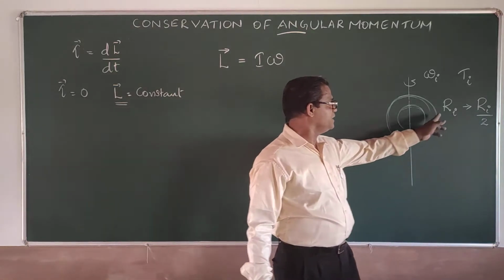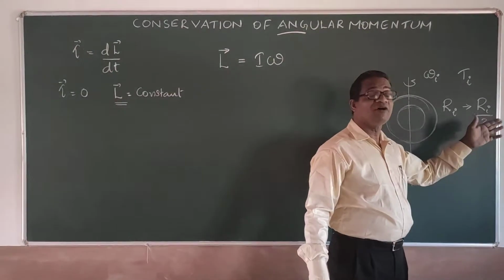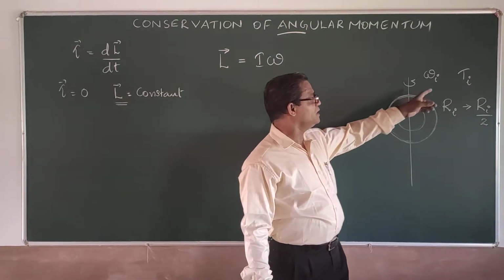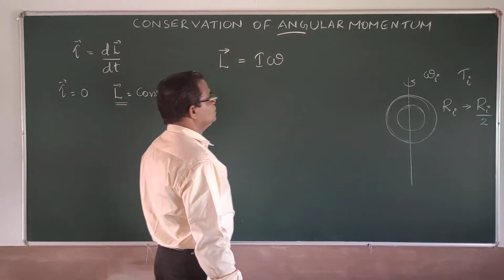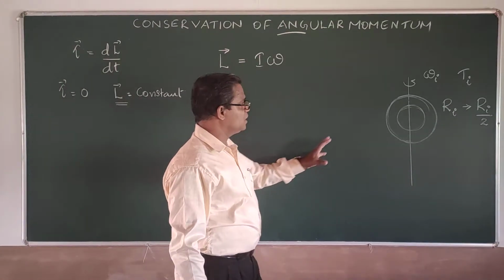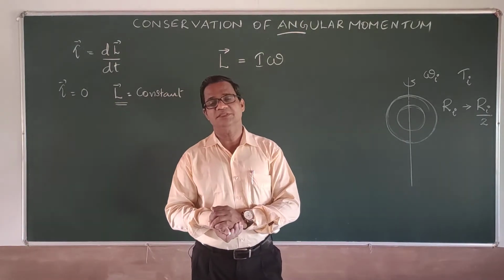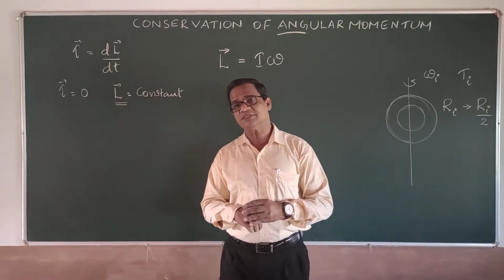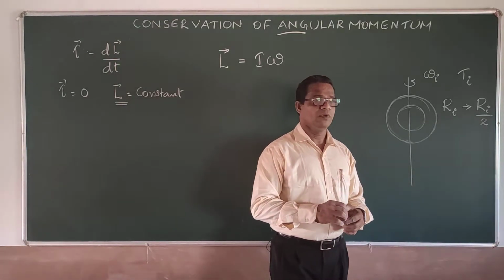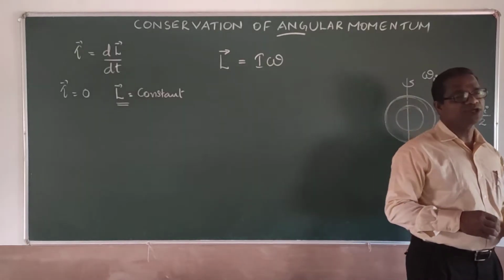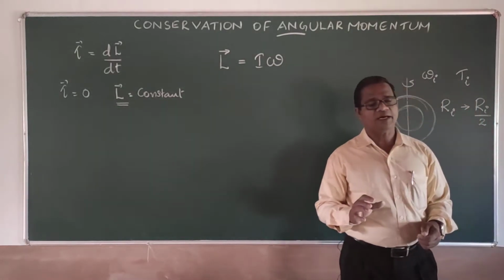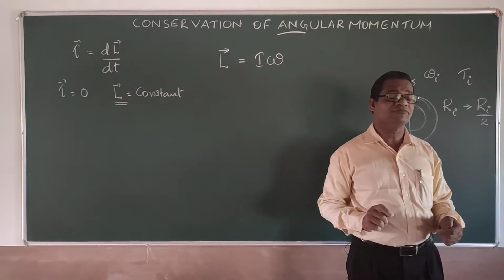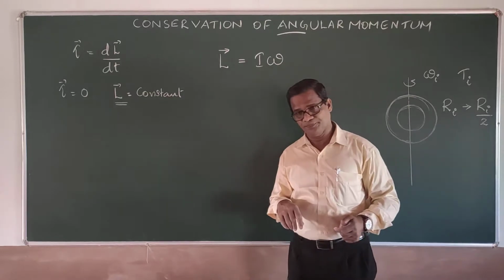Okay, so r initial changes to r initial by 2, half of the initial or original radius. Then what will be the time duration? Now to solve that, the rotation of Earth on its own axis is a case where the torque acting on it is 0. Now how can we assume that this torque acting is 0? It is already said that it is moving around with a constant time period of rotation, that is 24 hours.